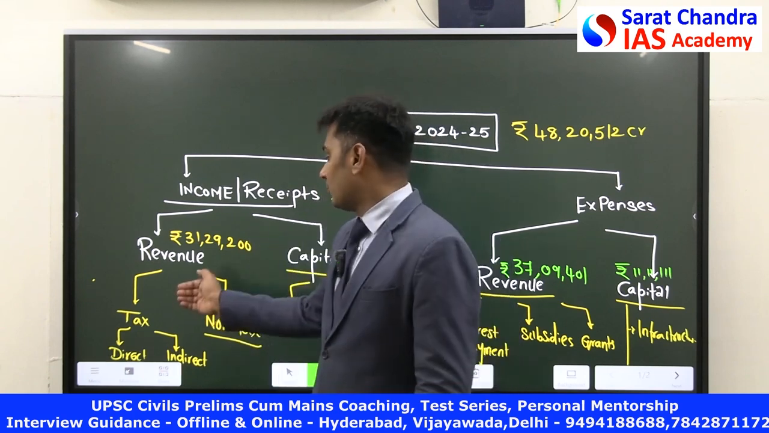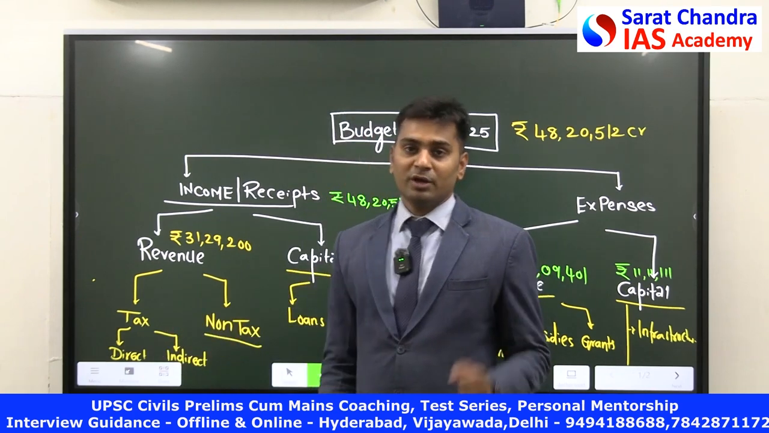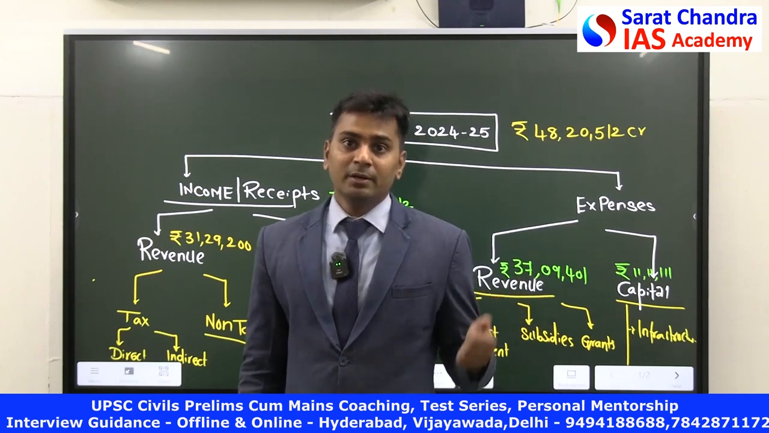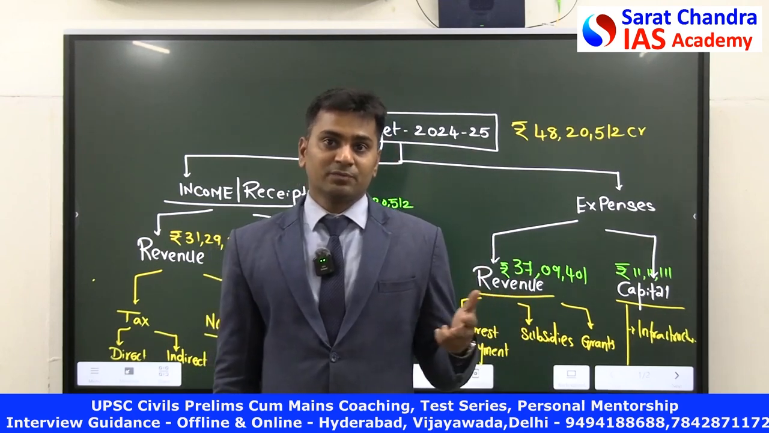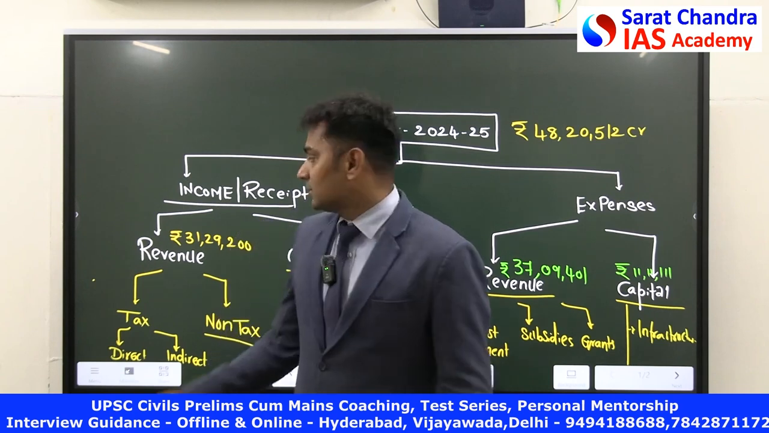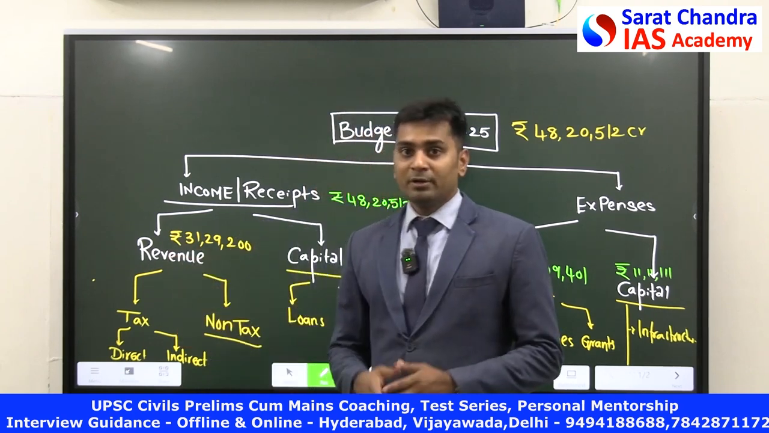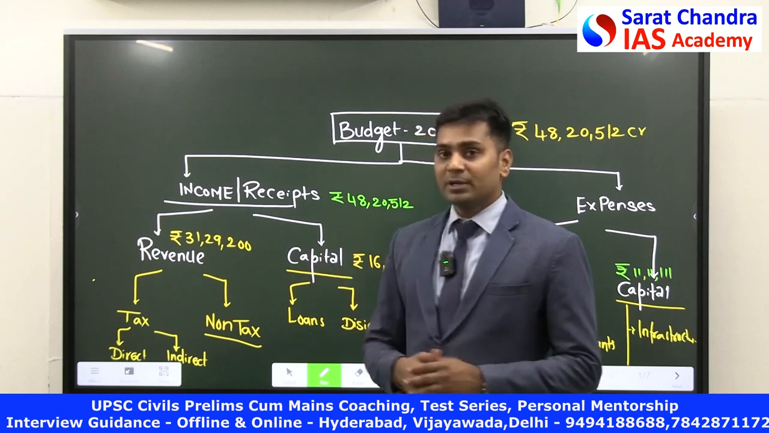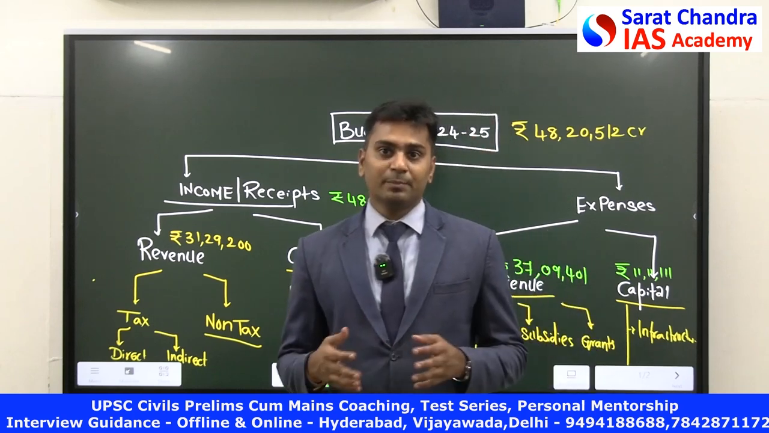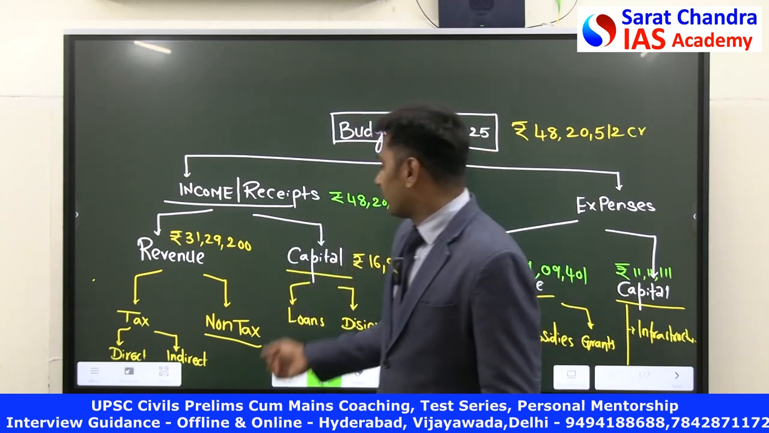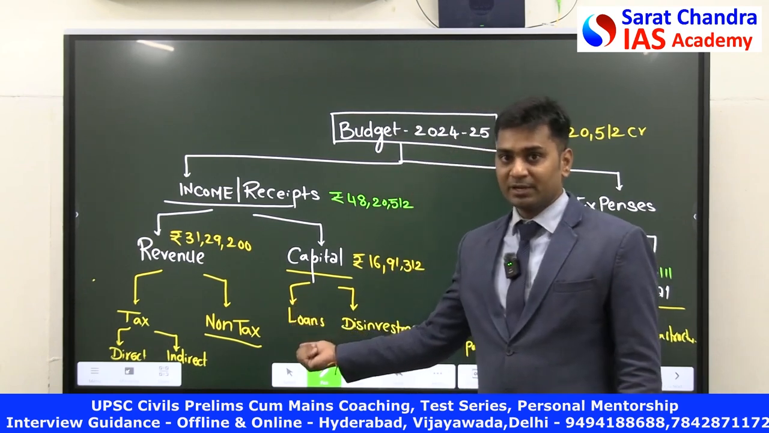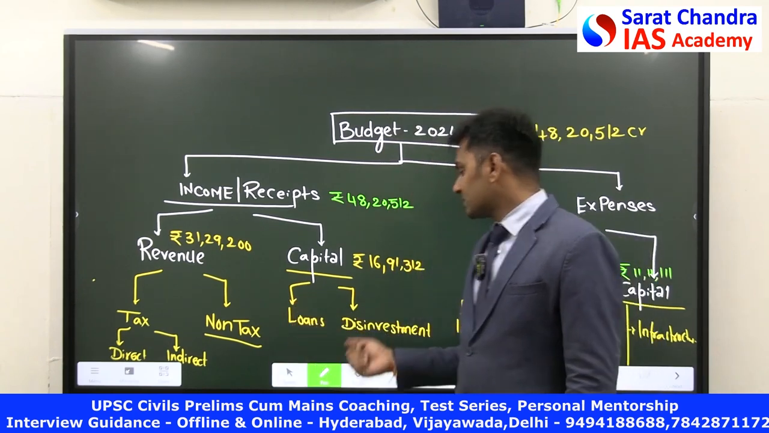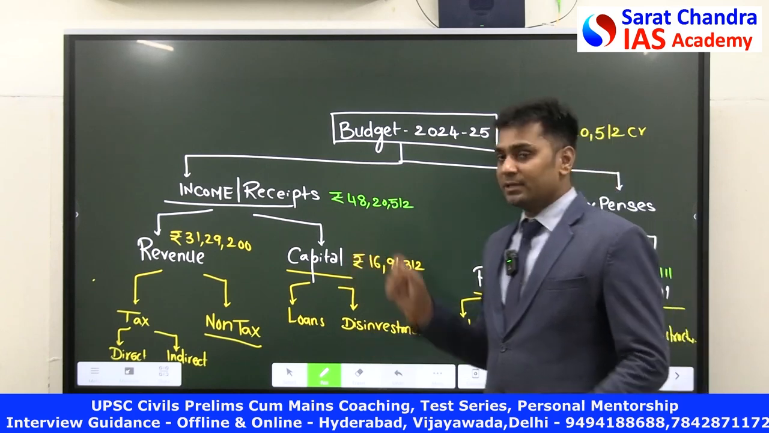This is the first thing about taxes. In the non-taxes, you have services that were offered by the government, incomes earned by the government, and transfer payments made to the government. So all this comes under the revenue component. Whereas when you go to the capital component of income, what is capital income? Income that will create some burden on the government, that creates a liability or reduces some assets. This is known as capital income.